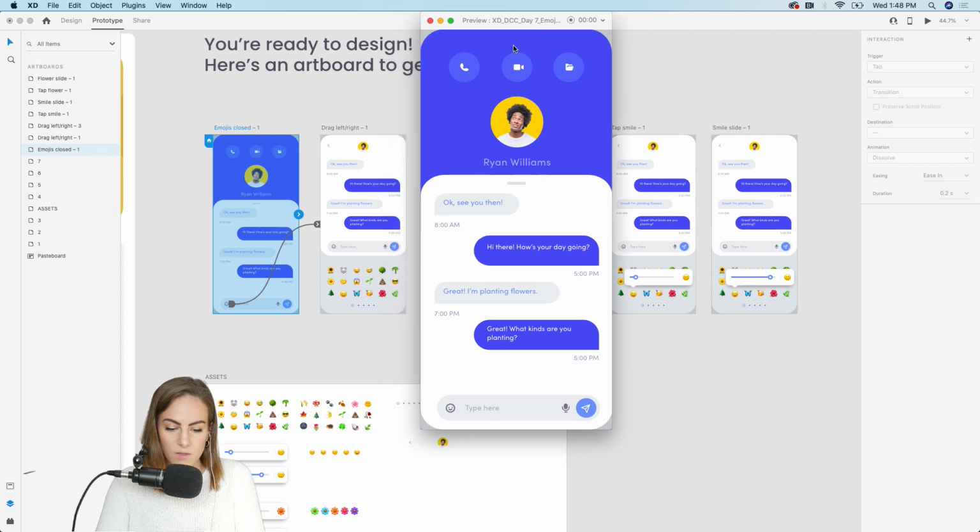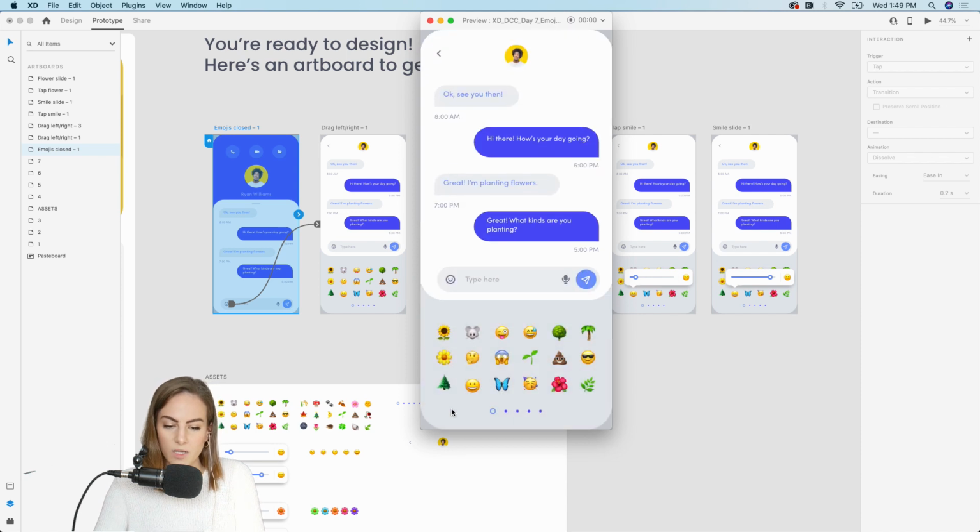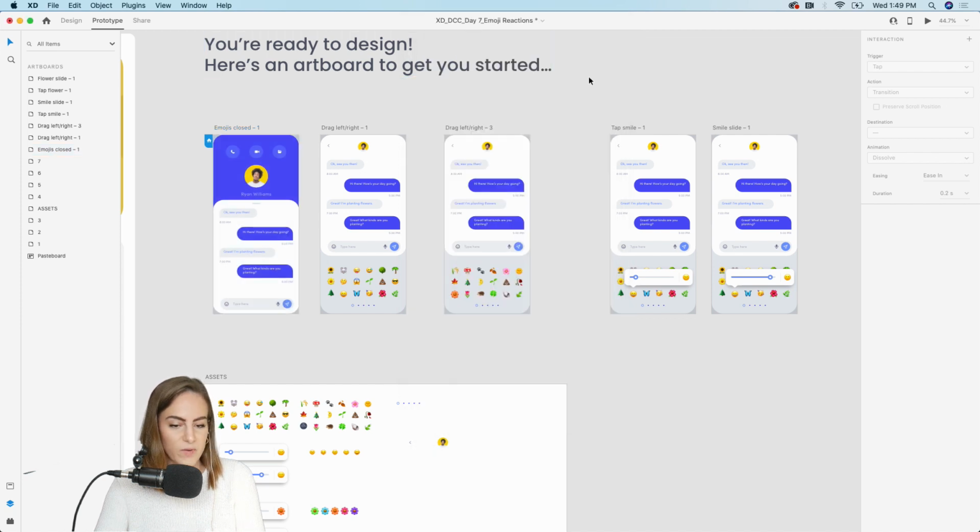Let's preview the whole thing. So we've got our sort of homepage-ish of who we're talking to. We can press the emoji and it slides up. We used auto animate there. And we can drag left and right to see pages of emojis. I could update the carousel dots as well if you want. And if we tap on an emoji, we can slide and we see the little face turns from frowning to happy. Great. And then again, if we do that for the flower one, it changes colors from orange to purple. All right, so there we go. We did a whole bunch of animations in there. This was a pretty fun one.